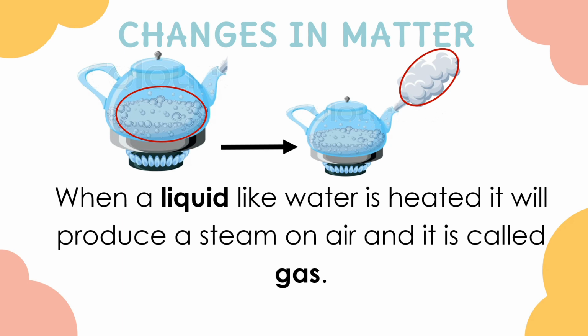Now let us have these changes in matter. When a liquid like water is heated or boiled, it will produce steam or a fog in the air and it is called gas. So this change in matter is liquid to gas.